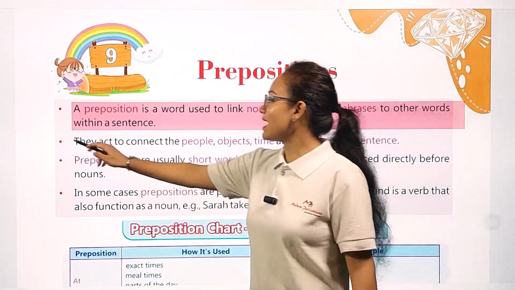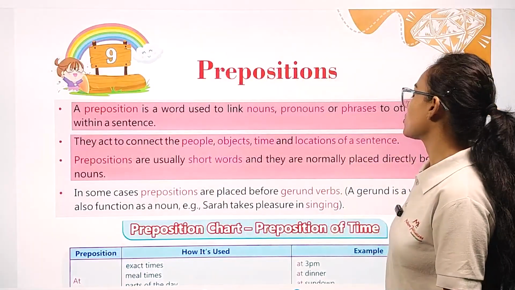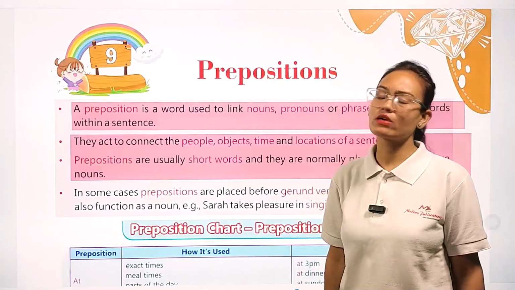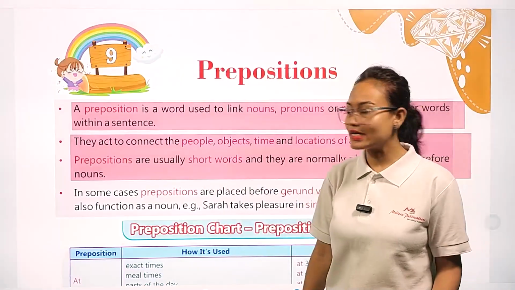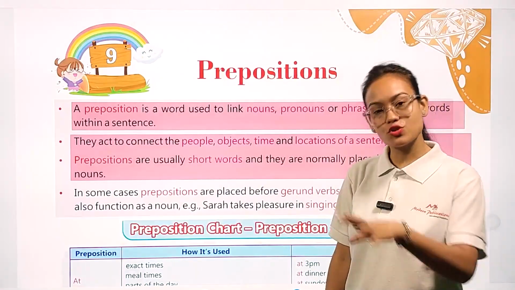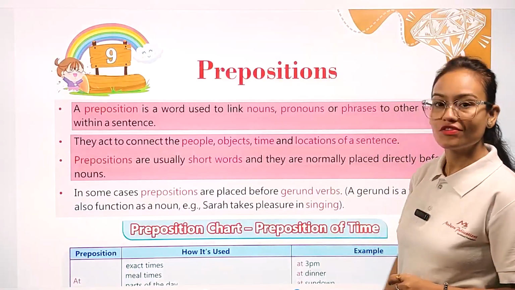They act to connect the people, object, time, and location of a sentence. Now, what do they connect? Why am I calling them linking words? Because they are used to connect the people, the object, the time, and the location which is present in the sentence. So these preposition words are used to connect all of them.